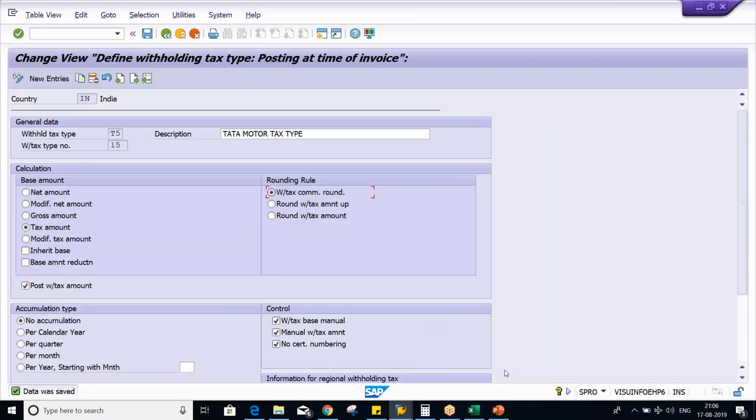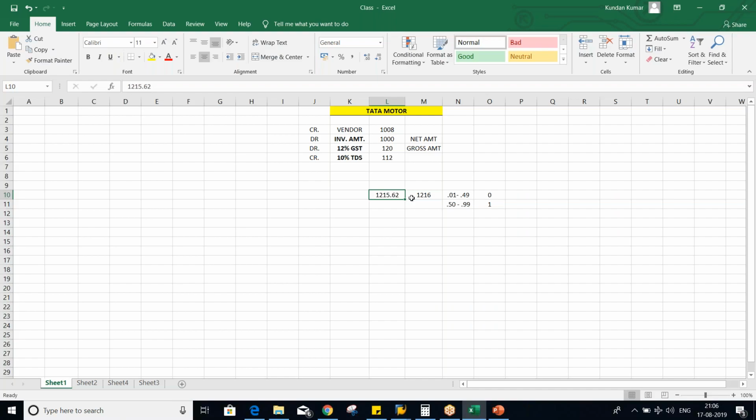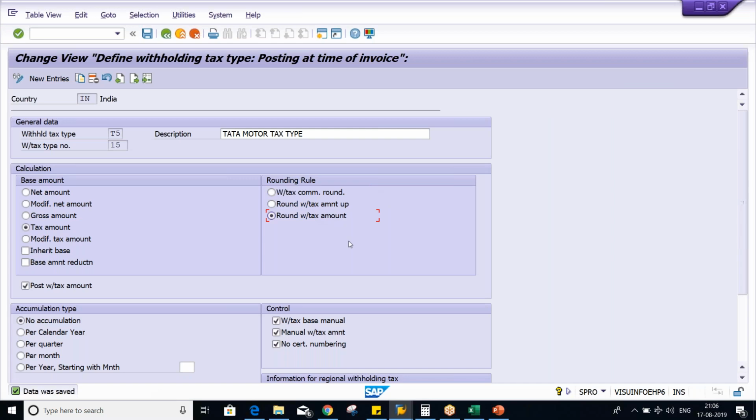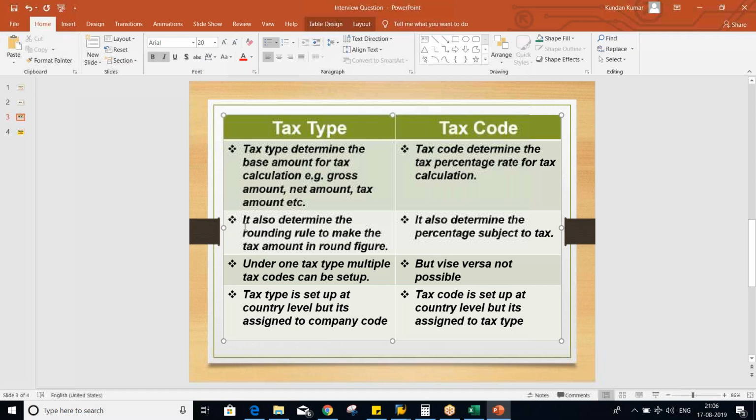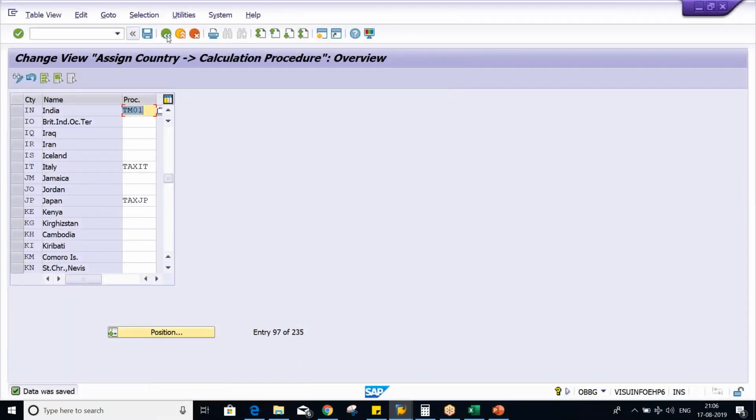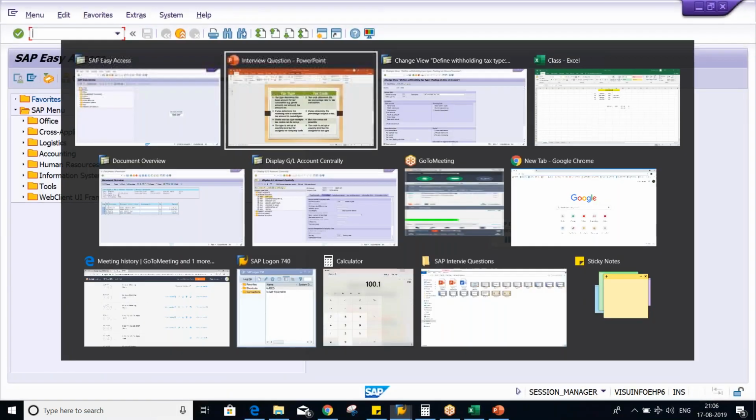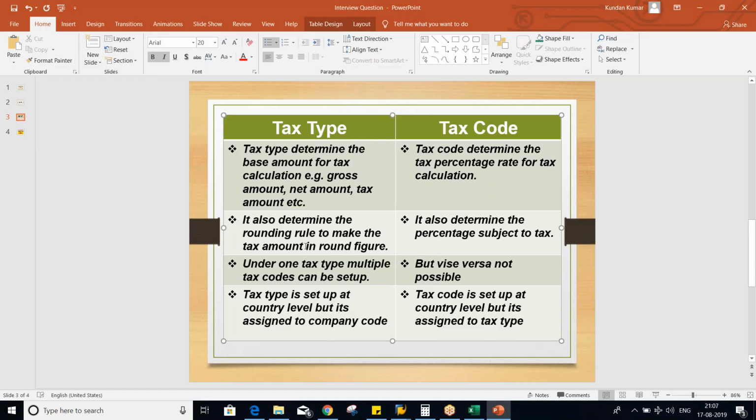And again the same thing here, round up in the sense amount up means whether it is this much 0.1 or 0.99, in every case the system is going to add 1, and vice versa for amount down. So this rounding rule is also going to be determined by what, guys? It also determines the rounding rule to make the tax amount in round figure, right? Let me go back from this one. Okay, so now the second one is tax type determines the rounding rule to make the tax amount in round figure. Now what about the tax code, guys?